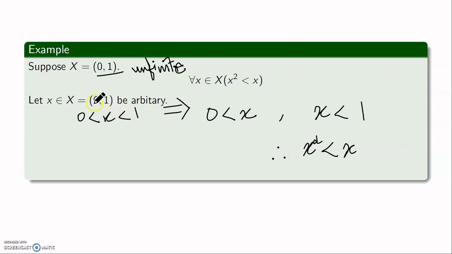So what did we do? We picked up an arbitrary point in the set X and we showed that it is satisfying the given property. That means every element from the set X will have this property, and this statement holds true for this particular set. Okay. So whenever our set X is infinite, we prove such statements in this manner.